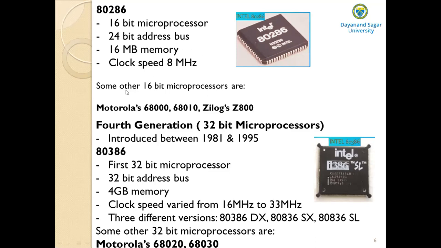During this period, 16-bit microprocessors from other manufacturers also came into existence. They are Motorola's 68000 and 68010, and Zilog's Z8000. They are also 16-bit microprocessors.